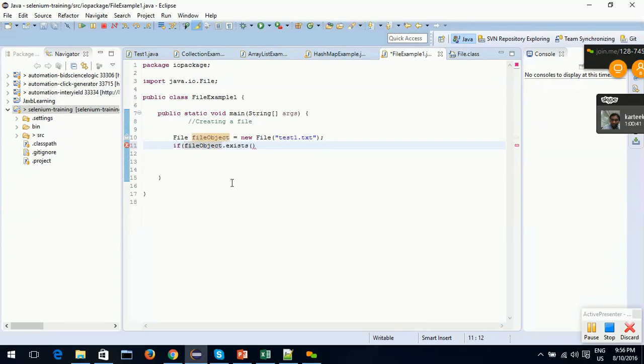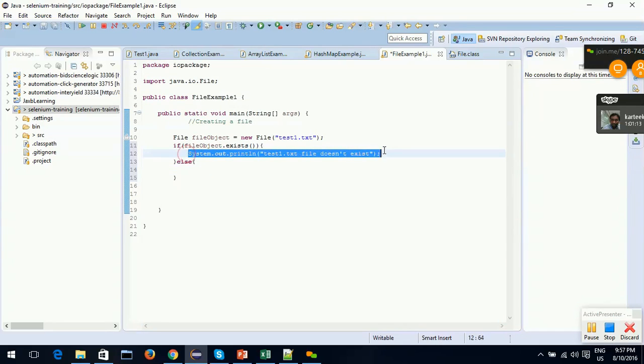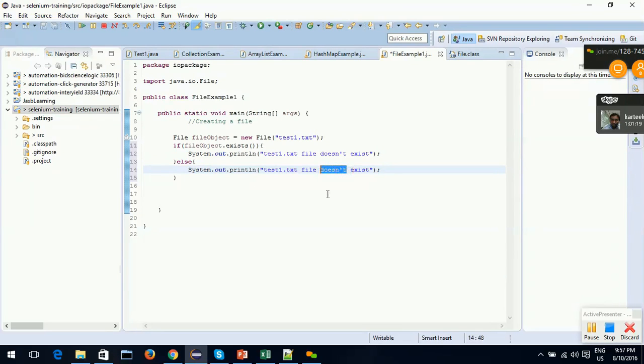So if file object dot exists, that means if that file exists, I will print with syso: test1.txt file exists, else I will print: test1.txt file does not exist. It is a simple file creation class. Very simple.